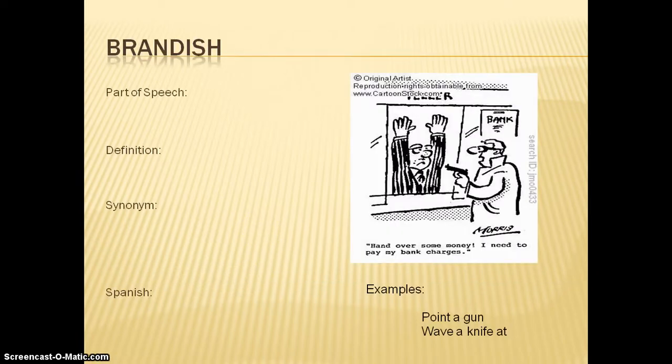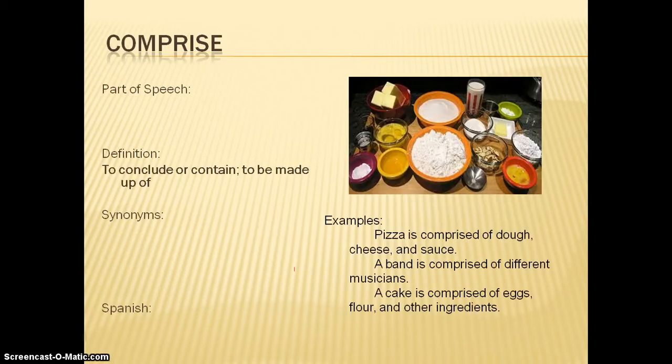This is 10 Academic, Unit 6, Vocabulary Unit. Our first word is brandish. Brandish means to wave or flourish in a menacing or vigorous fashion, to shake or to swing. And you can see in the photo that the bank robber is brandishing his gun at the teller in hopes of getting some money.